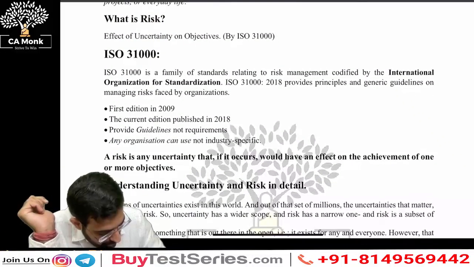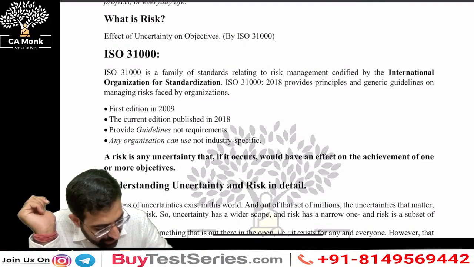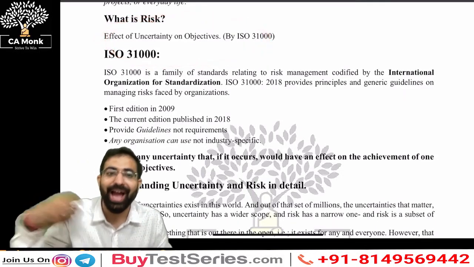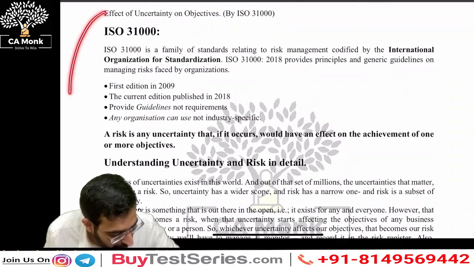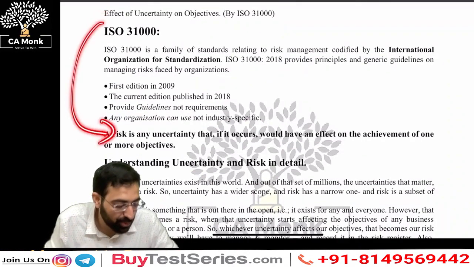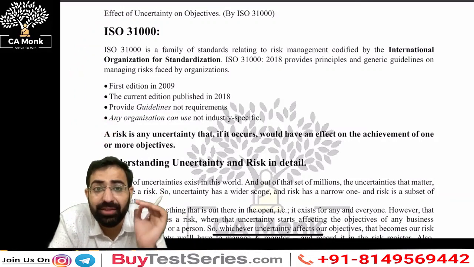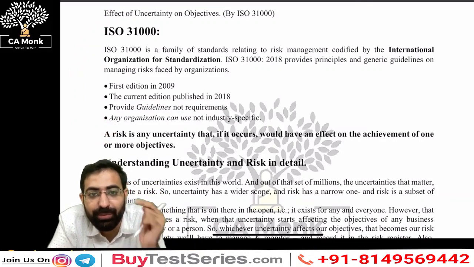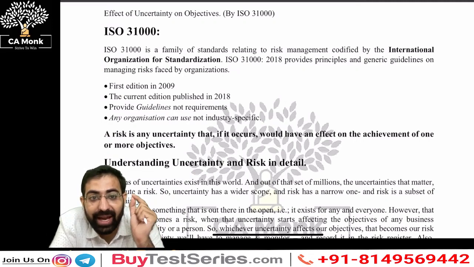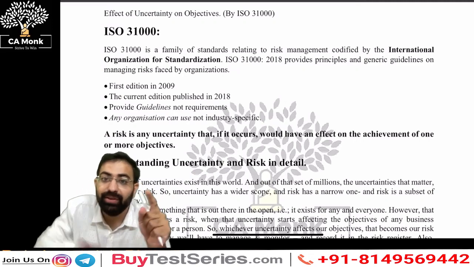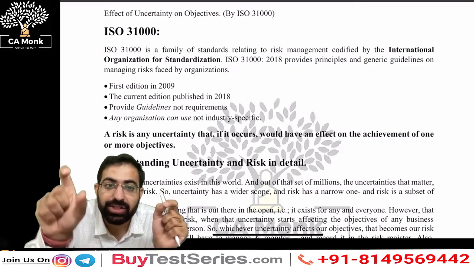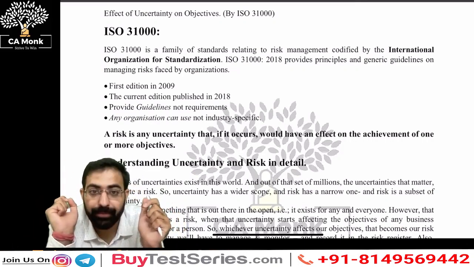Now, this definition is given by ISO 31000, but I frame my own definition, and for that I have changed the definition to this. I say that risk is any uncertainty. Now you'll be able to understand. Risk is any uncertainty that, if it occurs, would have an effect on the achievement of one or more objectives, right?